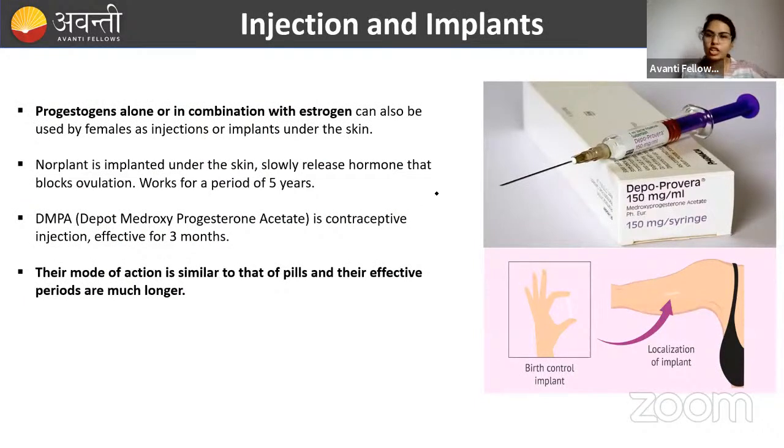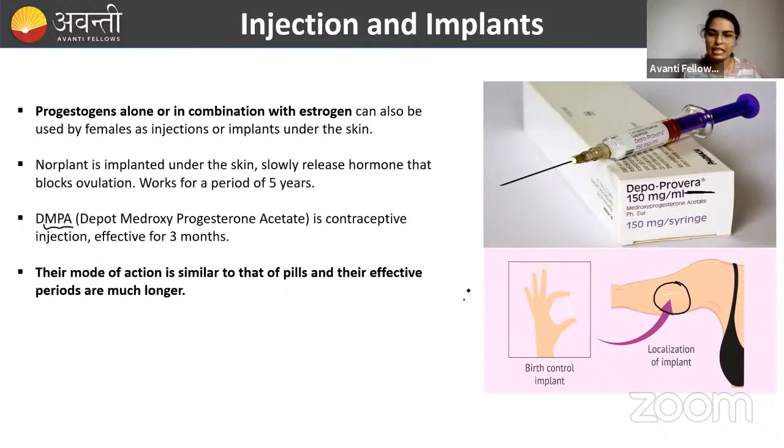Okay, now coming to the injection and implants. Here, same combination. Again, progestins and the estrogen, they both together. Either they are implanted in the subdermal layer of the hand, like this, or it will be given in the form of injection also. Examples, please remember DMPA and Depo-Provera. That is the same only. These are two names for one particular thing. Either in the form of injection or in the form of implant. In the implant, you will take the progesterone and the estrogen combination.